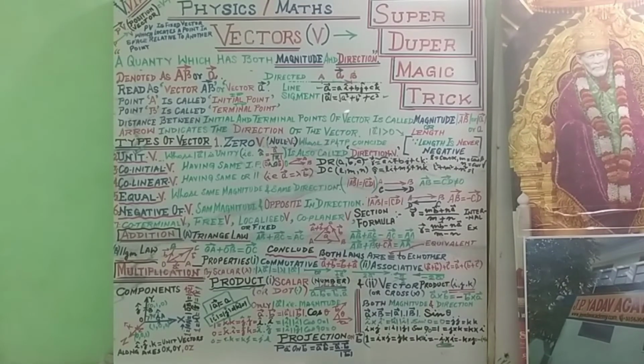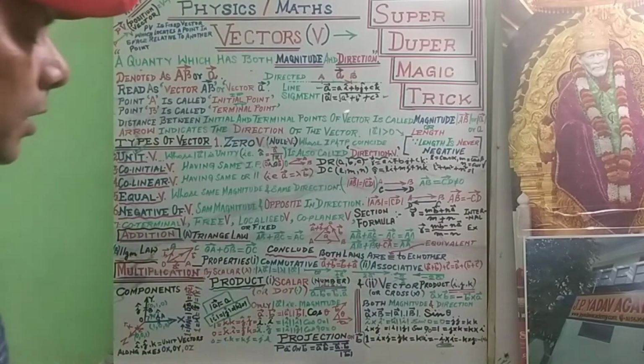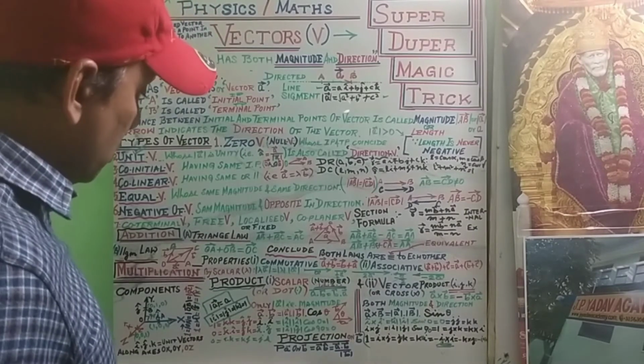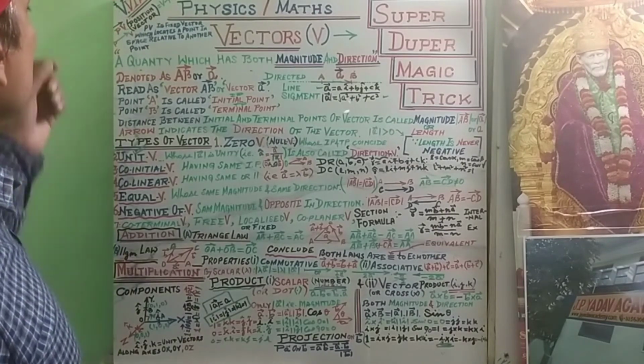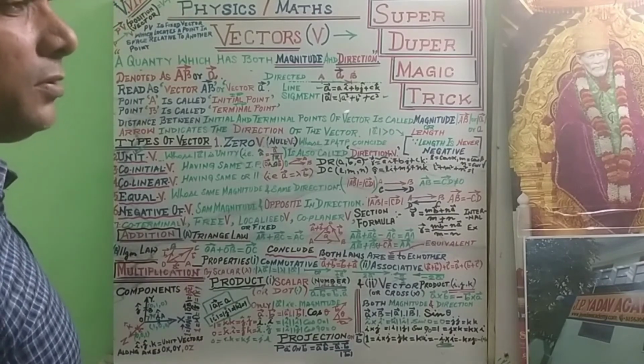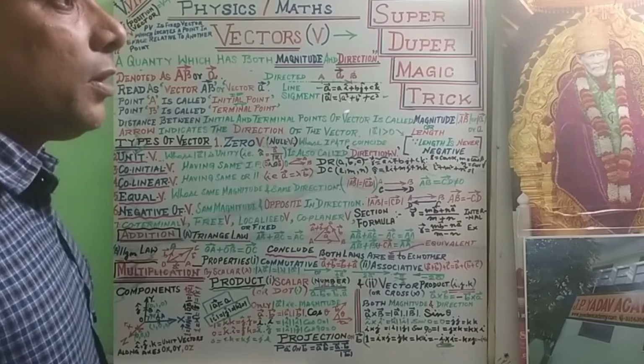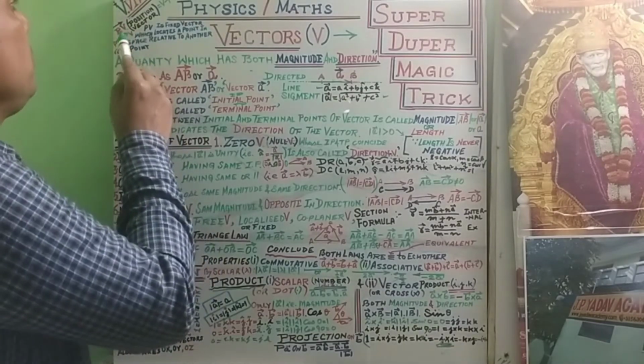Now we talk about some other important things like projection, the section formula, direction ratios and direction cosines. First we start with the position vector, a very important topic of vectors. PV means position vector.